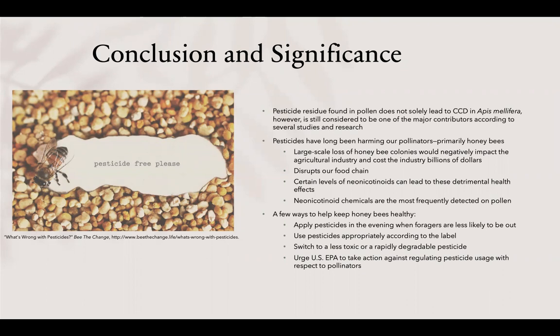A few ways to help keep honeybees healthy is applying pesticides in the evening when foragers are less likely to be out. Using pesticides appropriately according to the label, as there is a lot of misuse of pesticides, especially with homeowners. Or switching to a less toxic or rapidly degradable pesticide could also be a beneficial alternative. Urge the US EPA to take action against regulating pesticide usage with respect to pollinators. This would also help primarily the honeybees by protecting them.